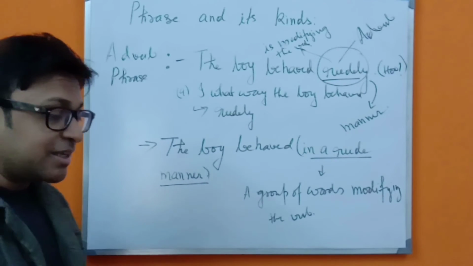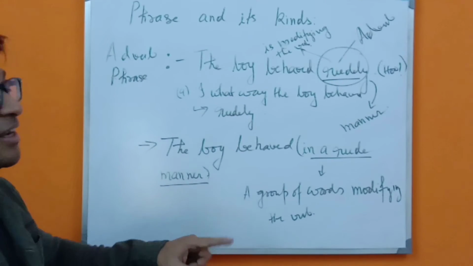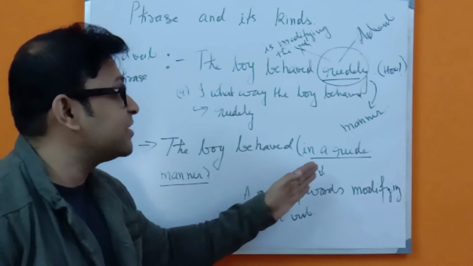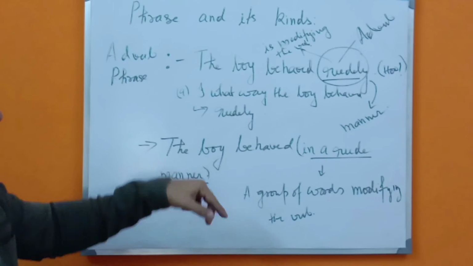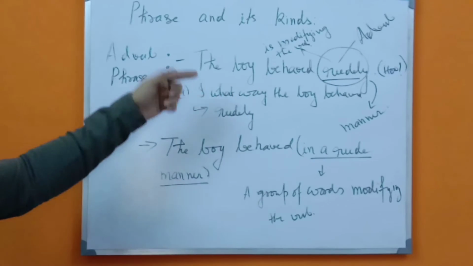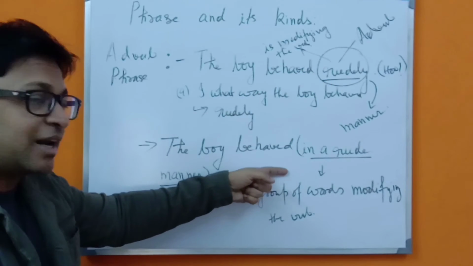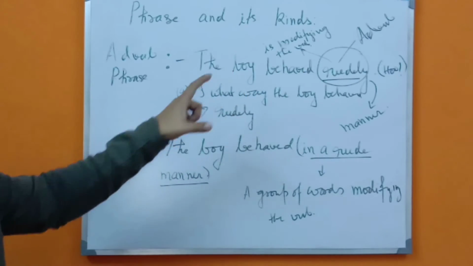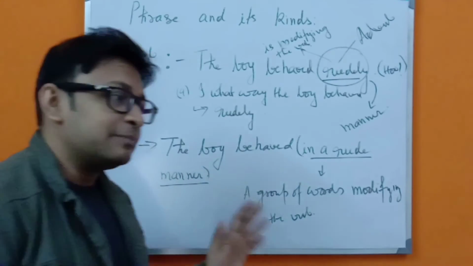Sometimes they will give a sentence using an adverb phrase and ask you to transform it into an adverb. They will give you a sentence like this: the boy behaved in a rude manner, and they will italicize this portion and ask you to rewrite it. So both are needed. These are vice versa. If this comes in the question, you change it like this, and if this comes in the question, you change it like this. So you have to remember both these things. This is how you are going to change it.